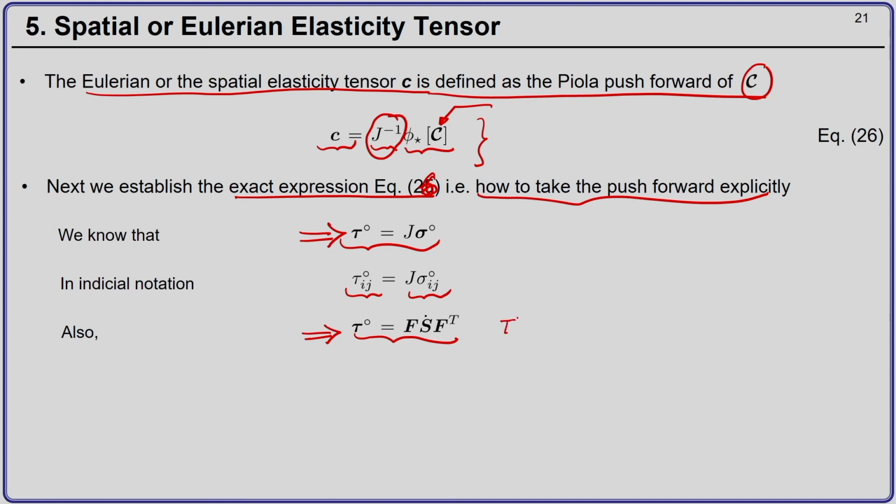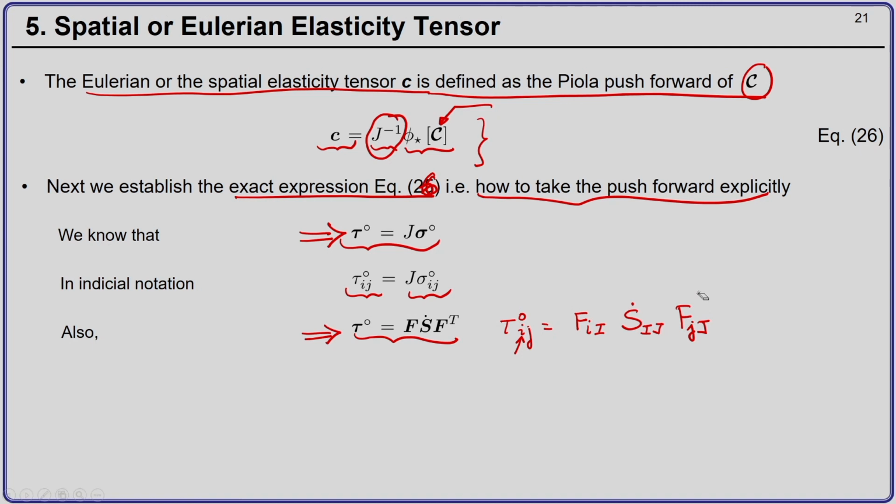So, the indicial notation of this will be sigma ij equal to F, and because the first index on the left hand side is i, I should have i here, and then S dot resides entirely in the material configuration, so I have capital I and capital J, let us say. So, there should be i here, and the next index for the second F should be j, but because we have a transpose, this should be j and this should be J. So the transpose will not be here.